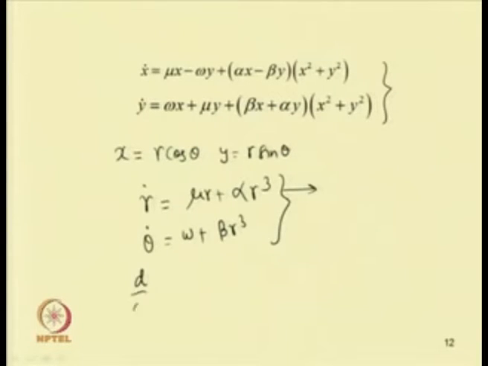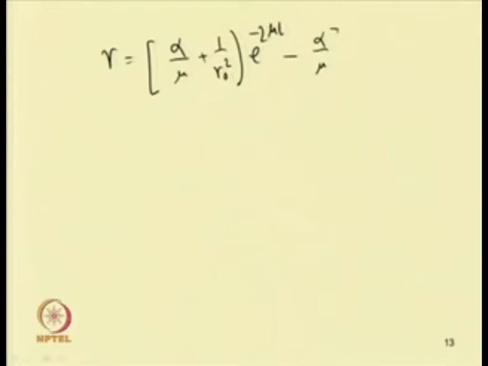So, we can write d/dt of r² equal to 2μr² + 2αr⁴. Assuming μ not equal to 0 and using separation of variables, we can find r, which can be written in this form: r = (α/μ + 1/r₀² e^(−2μt) − α/μ)^(−1/2), where r₀ not equal to 0.